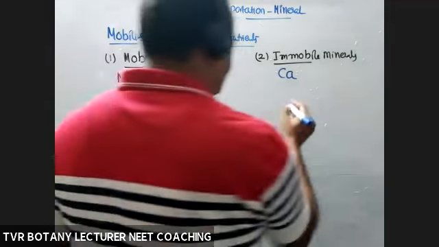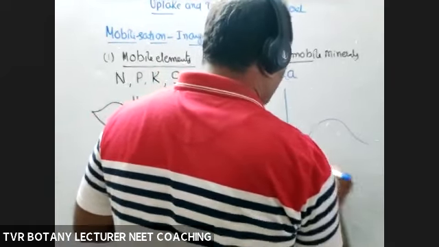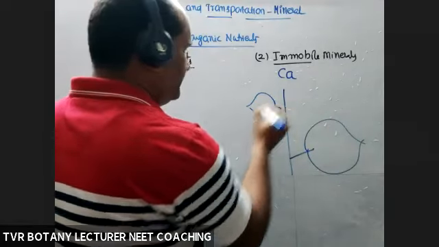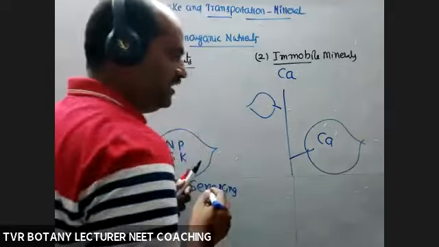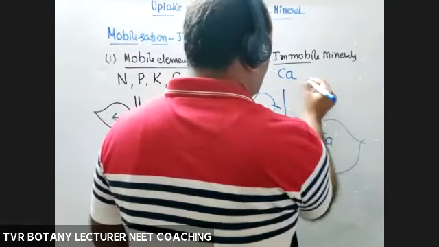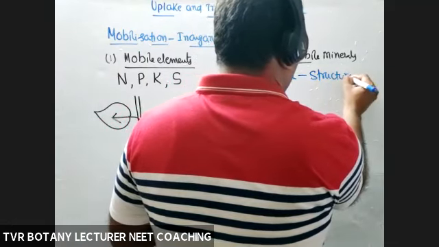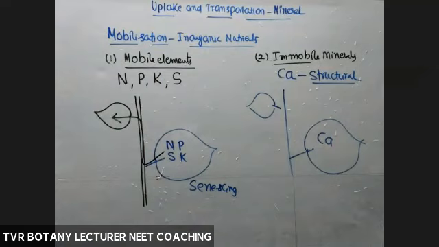Now, what about calcium? For example, old leaf, youngest leaf. Calcium is here. No transportation. Reason: calcium is a structural element, involved in the formation of cell walls. The major inorganic component of a cell wall is calcium pectate.